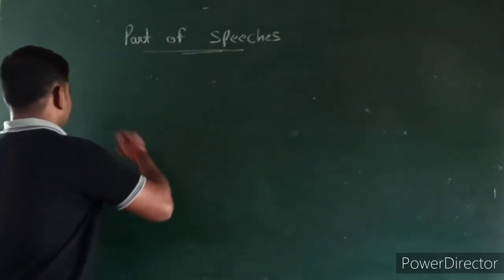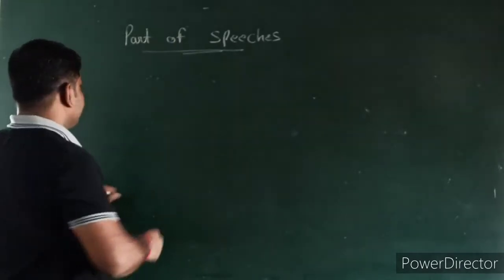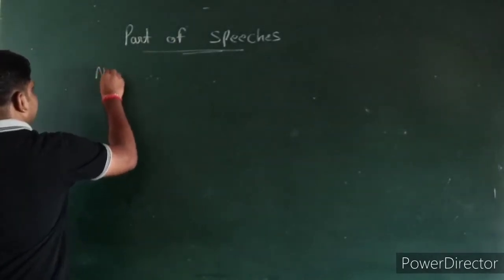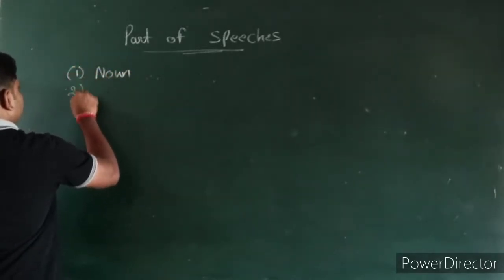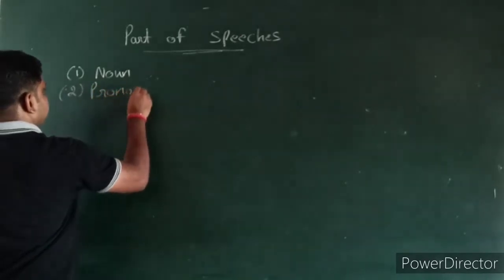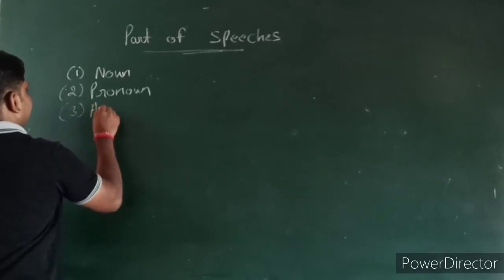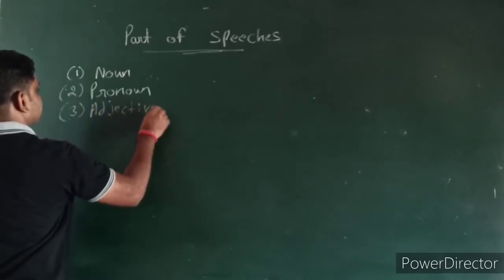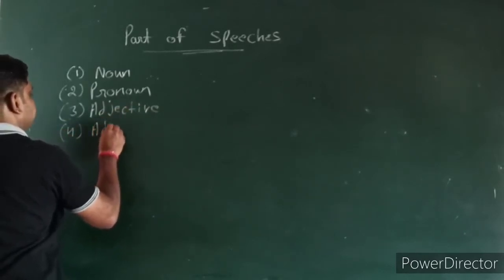Now friends, in parts of speech, you all know that there are 8 kinds of parts of speech. Number 1 is noun. Number 2 is pronoun. Number 3 is adjective. Number 4 is adverb.